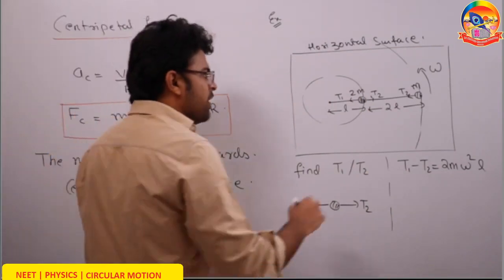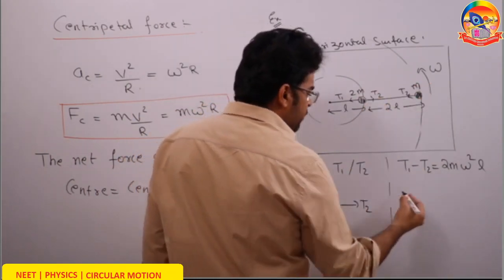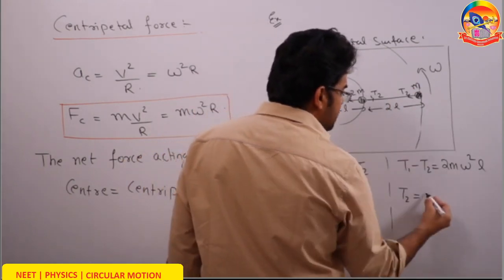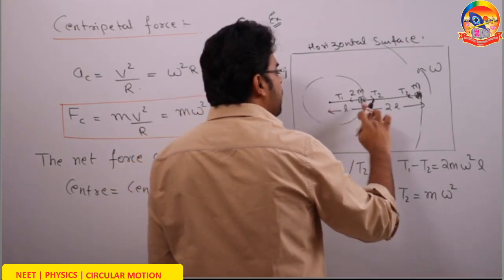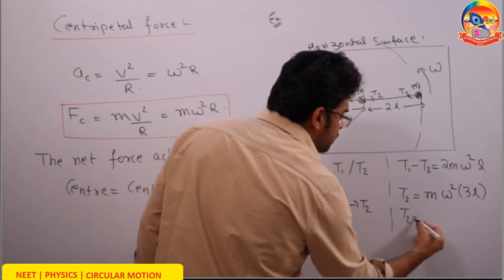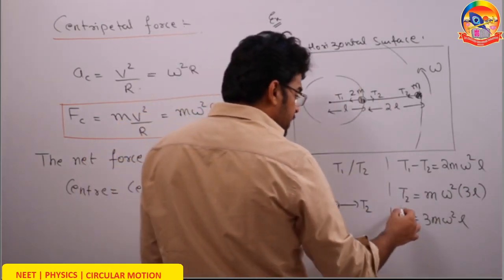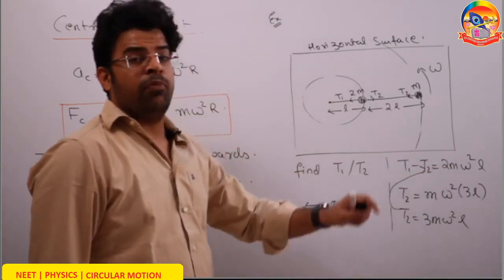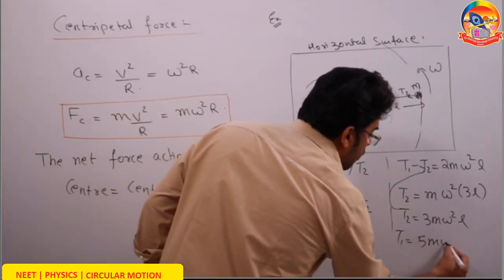The second equation you can make on this mass. On this mass there is only one force, T2, towards the center. So you will write T2, the net force acting towards the center, equals the centripetal force. Its mass is m into omega square into the radius in which it moves, l plus 2l, that is 3l. So here you get T2 equals 3m omega square l. If you substitute the value of T2 here, you will get T1 equals 2m omega square l plus 3m omega square l. So your T1 comes out to be 5m omega square l.